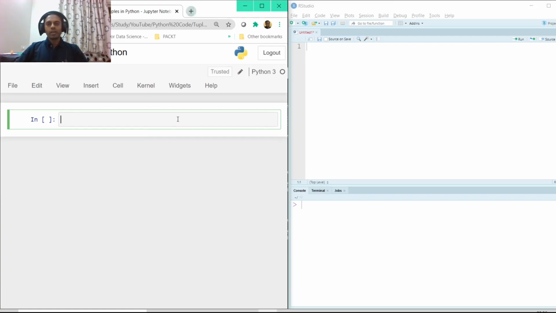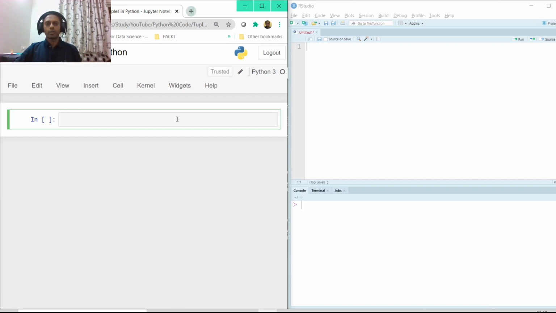In this tutorial, we'll be learning about tuples. So this is one of the data types that we have in Python. It's not a data type in R, but there is also something called tuple in R, which we'll try to learn. That is also useful for some other purposes, but yes, we'll be learning that as well. So tuple is another data type in Python.